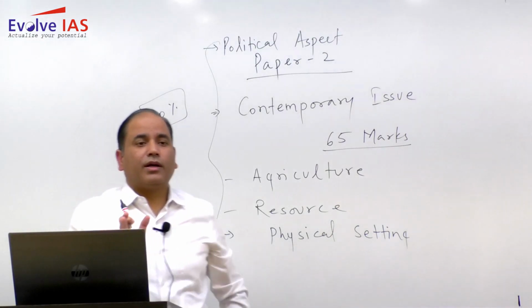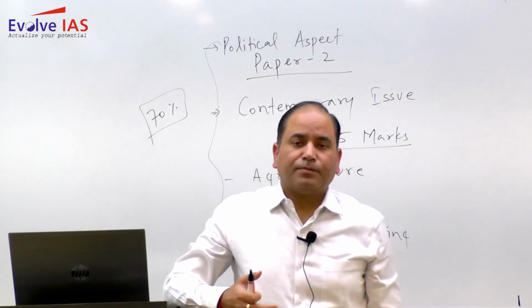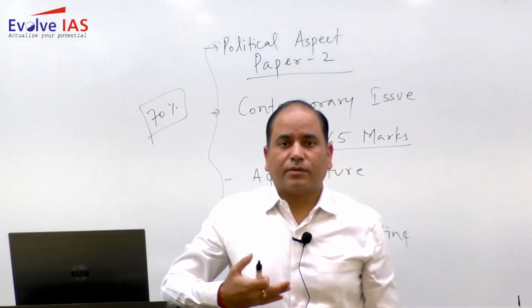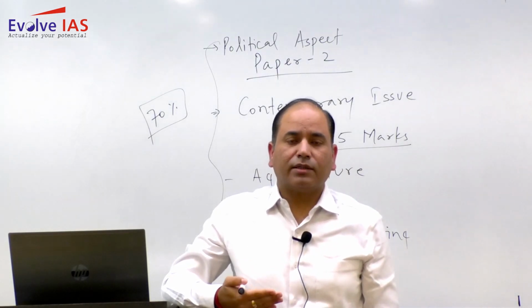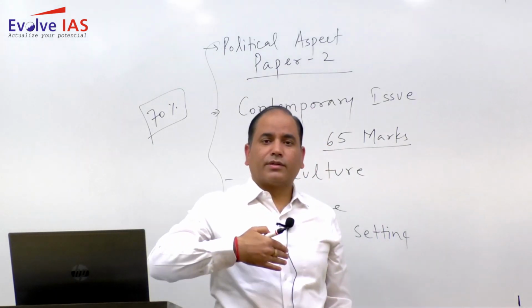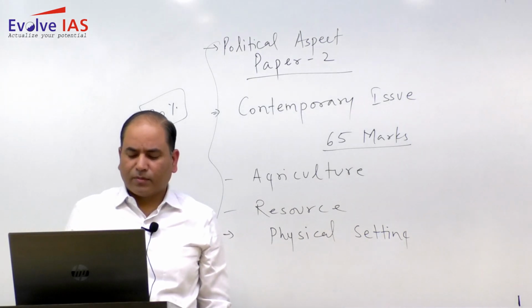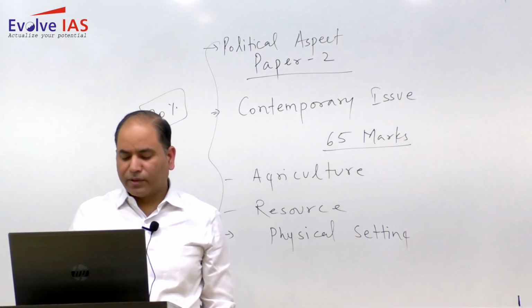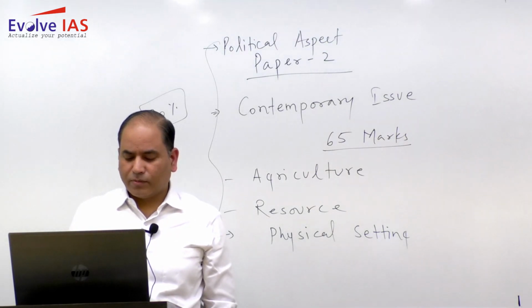So those who have done all the static locations related to the mountains, rivers, passes, glaciers, industrial towns, industrial regions, corridors, wildlife sanctuaries, national forests, obviously they will not have much problem in the 6-7 locations like Mahe, very popular.